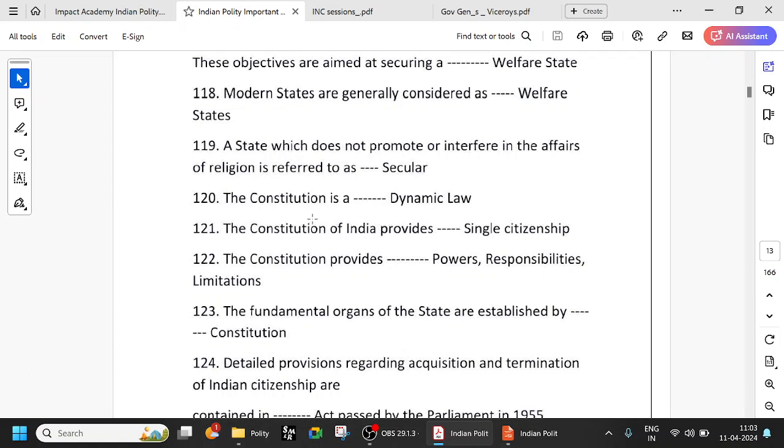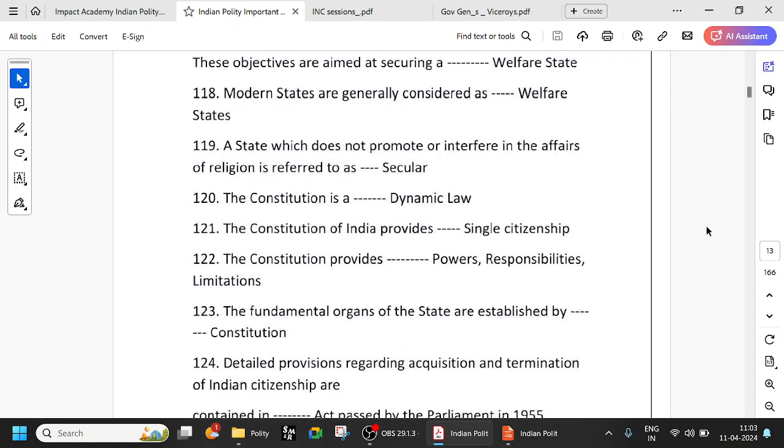The constitution is a dynamic law, especially because we have Article 368. In the constitutional debates, in the Constituent Assembly, even Dr. B.R. Ambedkar said that a constitution has to be dynamic. What is a dynamic law? It has to adjust itself to the changing needs and times.